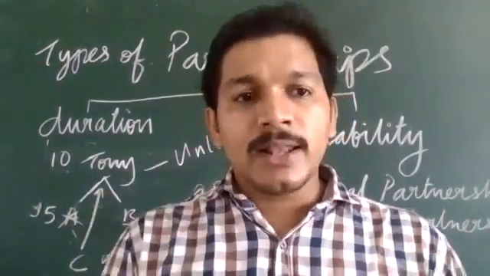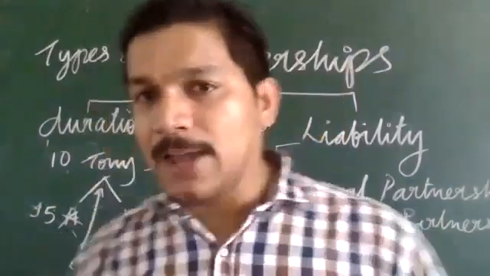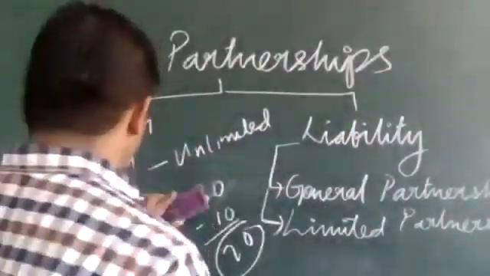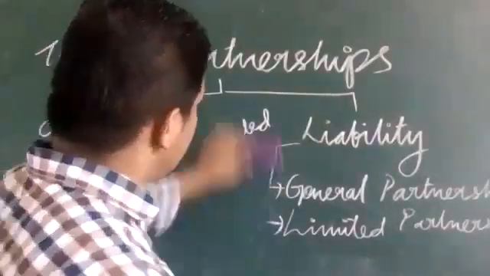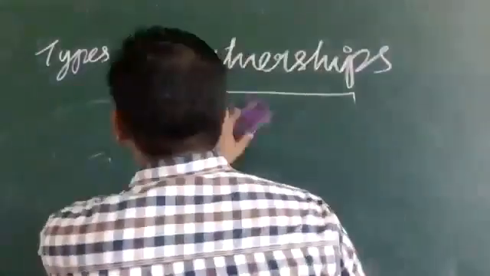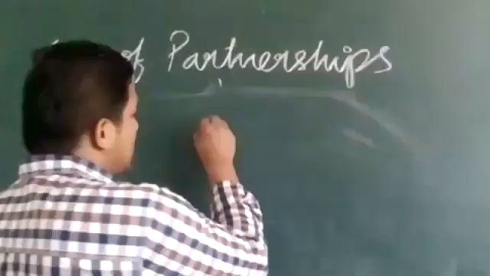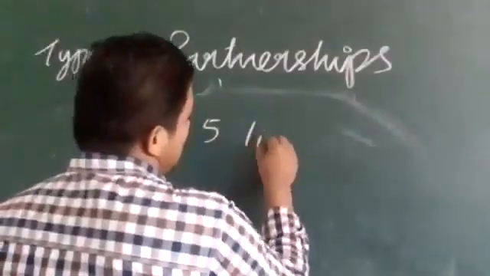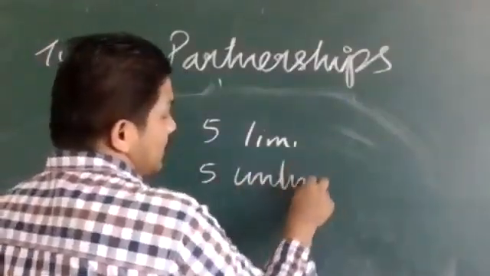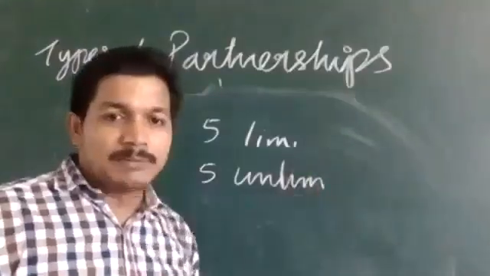Okay. So here the condition is given only for the limited partner. Imagine that there are 5 limited partners and 5 unlimited partners altogether.